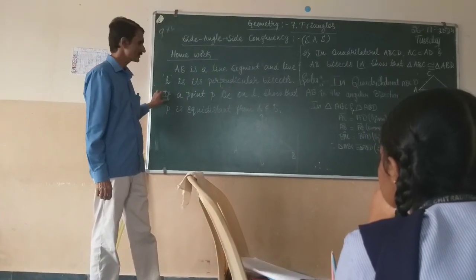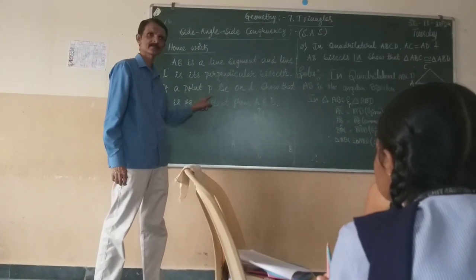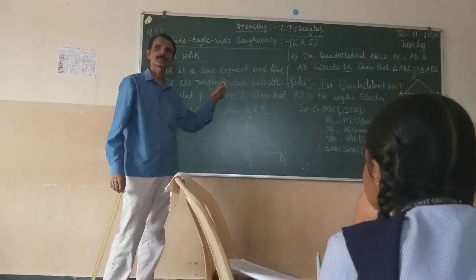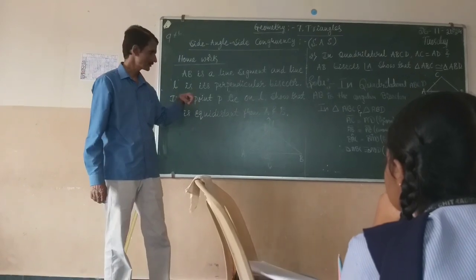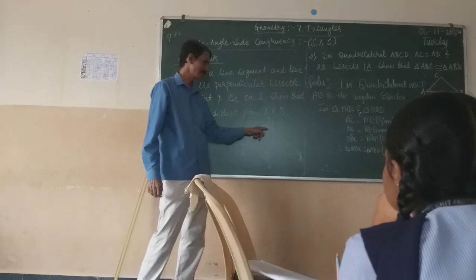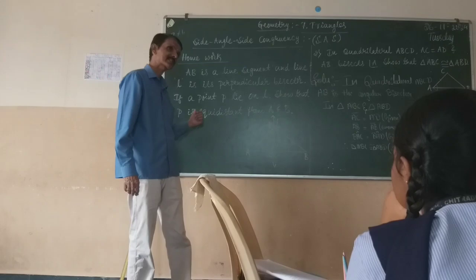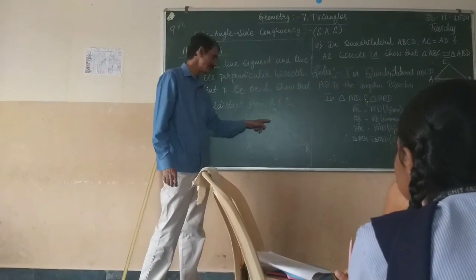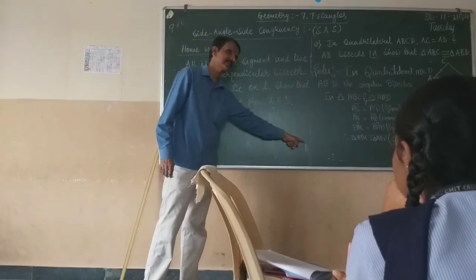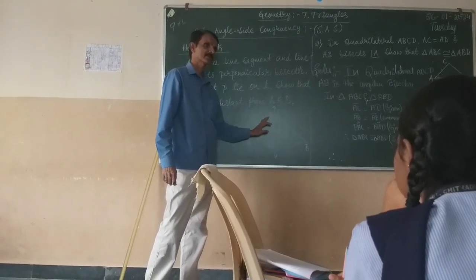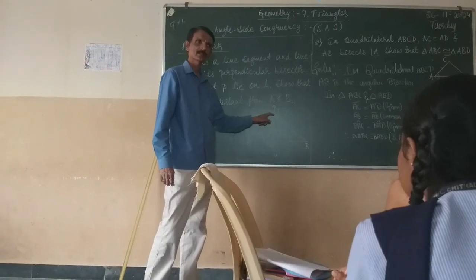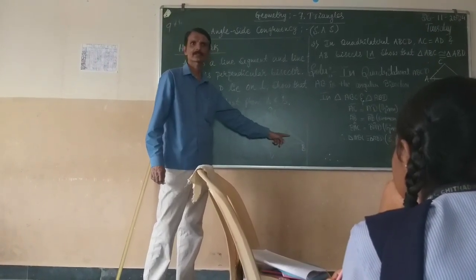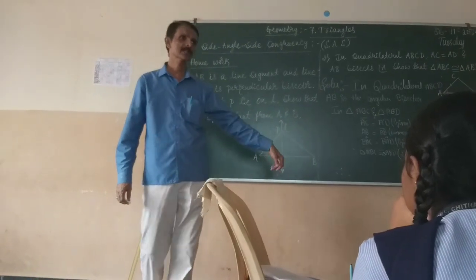Now if a point P lies on L, you have to show that P is equidistant. That means the distances between P and A and between P and B are equal. So you have to show that PA is equal to PB. Okay, we will see in the next class.